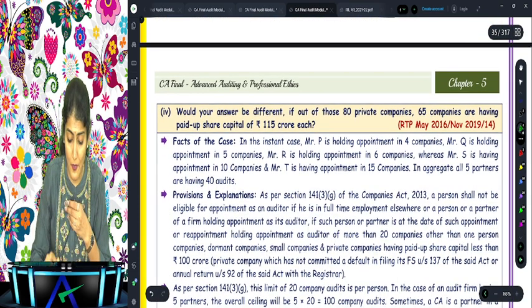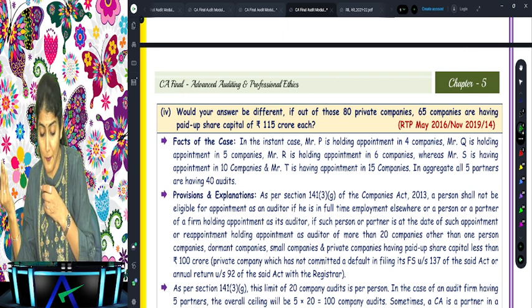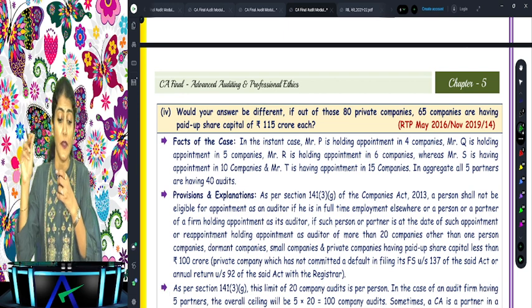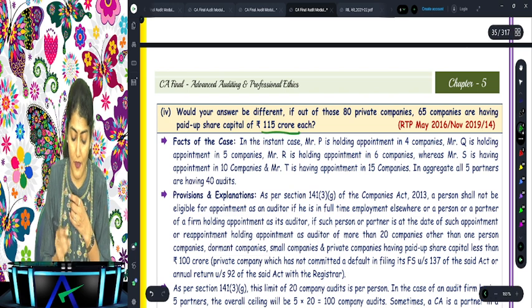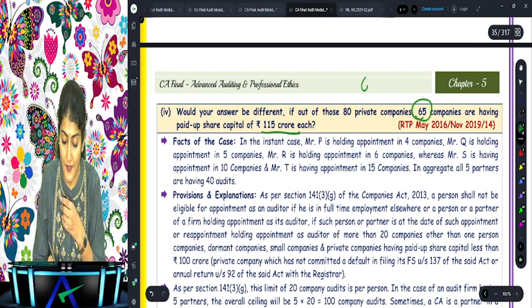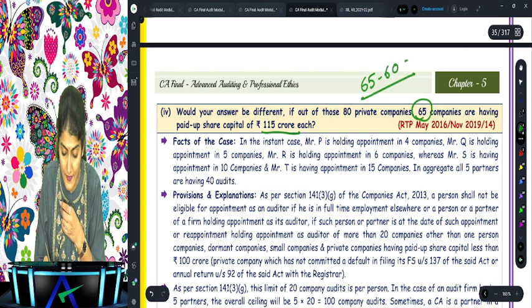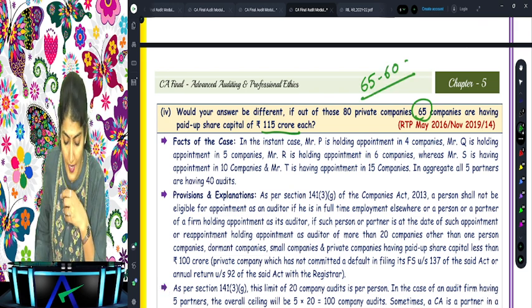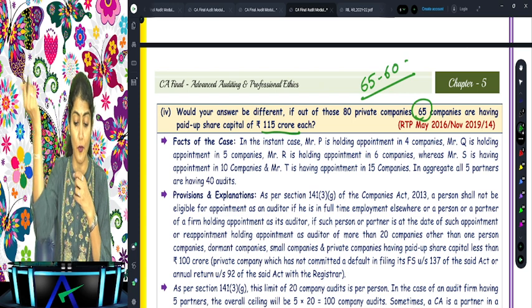Yes. Would your answer be different if out of these 80 private companies, 65 companies are having paid up share capital of 115 crore each? Yes, then our answer would be different. Then out of that 65, they had to accept any 60. Are you all with me?